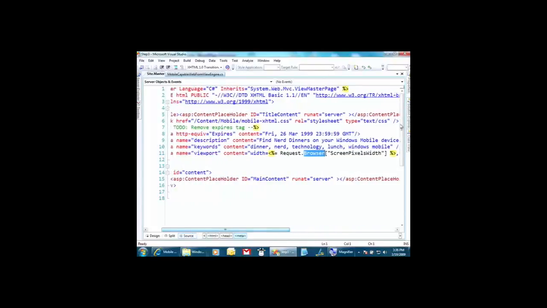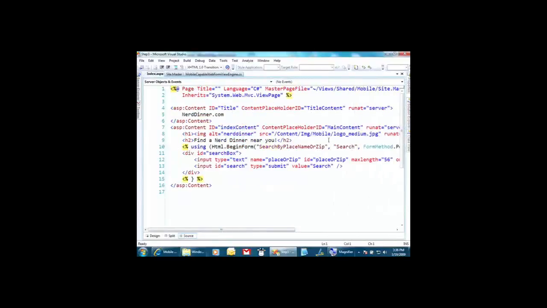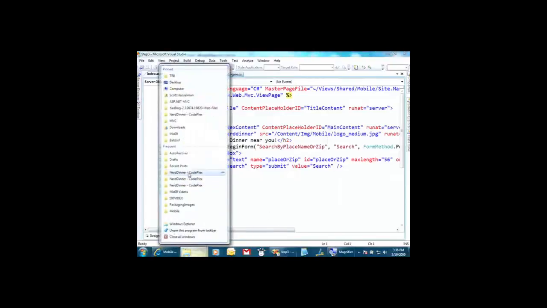So here is just a little mobile site. Much simpler XHTML. So let's do this. Let's fire up the.